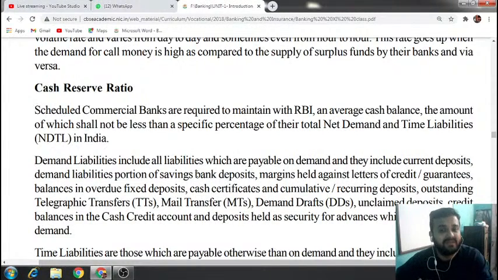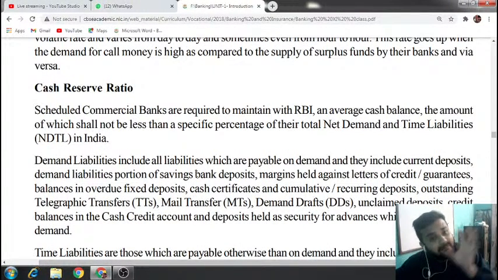Cash reserve ratio means whatever total deposits a bank is getting from customers, they have to deposit a part of the total deposits with Reserve Bank of India.